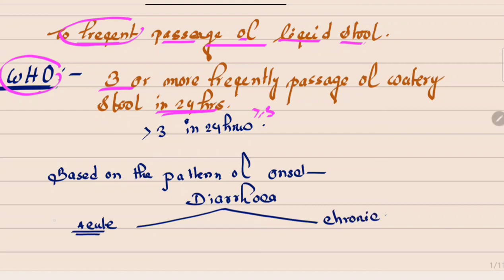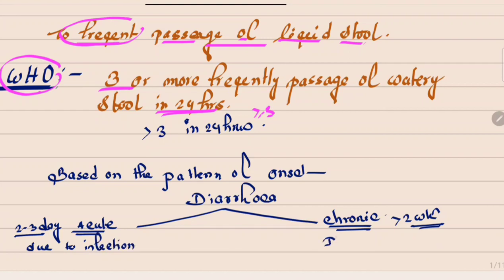When the diarrhea persists 2 to 3 days, that's called acute, and when the diarrhea persists greater than 2 weeks, that's called chronic. Acute diarrhea occurs mainly due to infection, but chronic diarrhea occurs mainly due to irritable bowel syndrome and malabsorption.